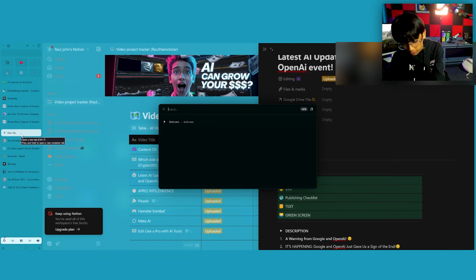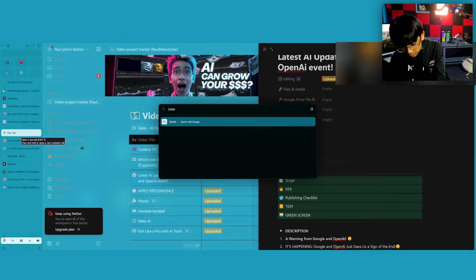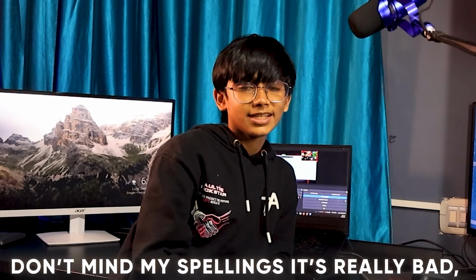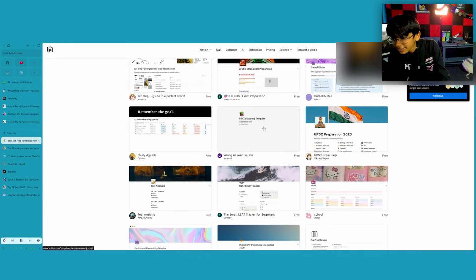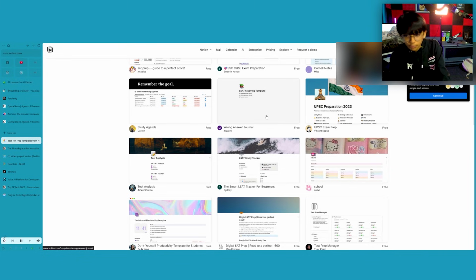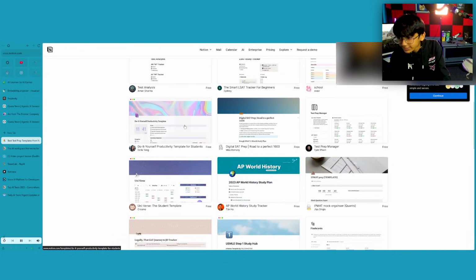You can create this from scratch, but it's not a pretty good template. So what I do personally is just search on Google. Yes, the good old Google. Imagine I want exam time, I want productivity. So what I do is search exam study schedule template Notion. Don't mind my spellings, they're really bad. Here you can see that there are a lot of options: study agenda, this, that, do it yourself.